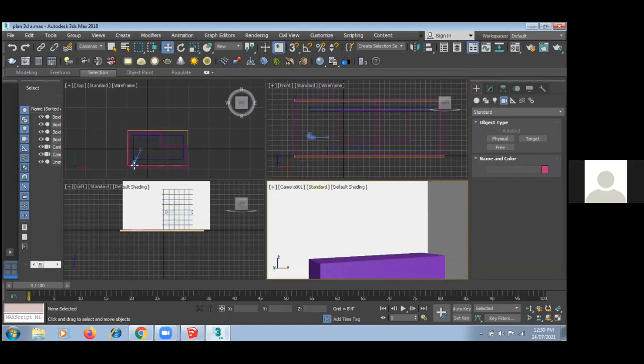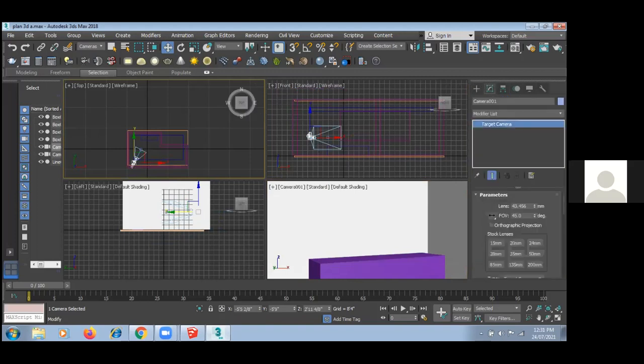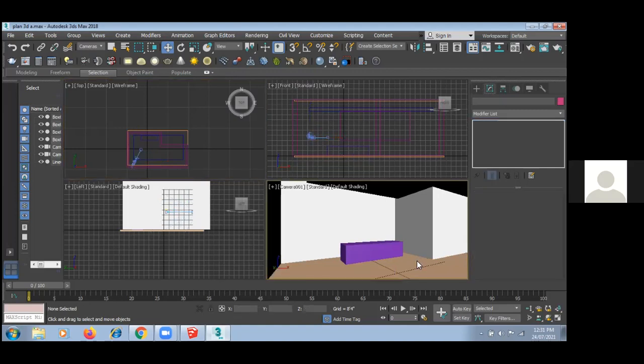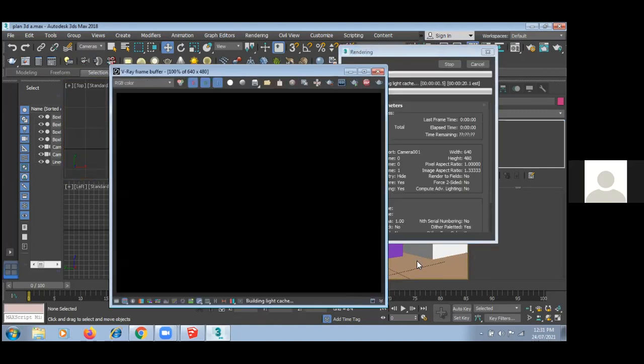Okay. Now in the camera I cannot see the whole view. Right. So here in modify, I can change my lens. Okay, so you know, like in mobile also, in digital camera also, you have lens. So I am making lens up to 20. So now you can see my proper view. So now I can do rendering. That is your final outcome. So after setting your camera, you have to render, and you can see how it looks. Final view.